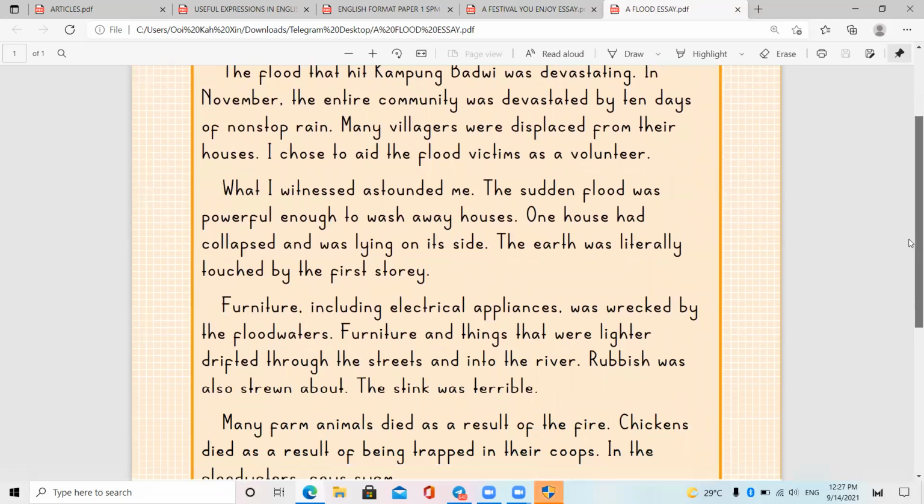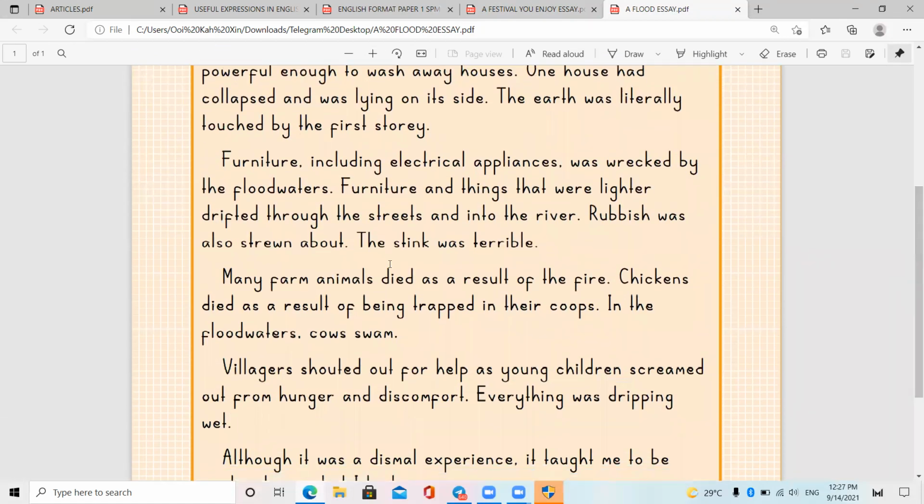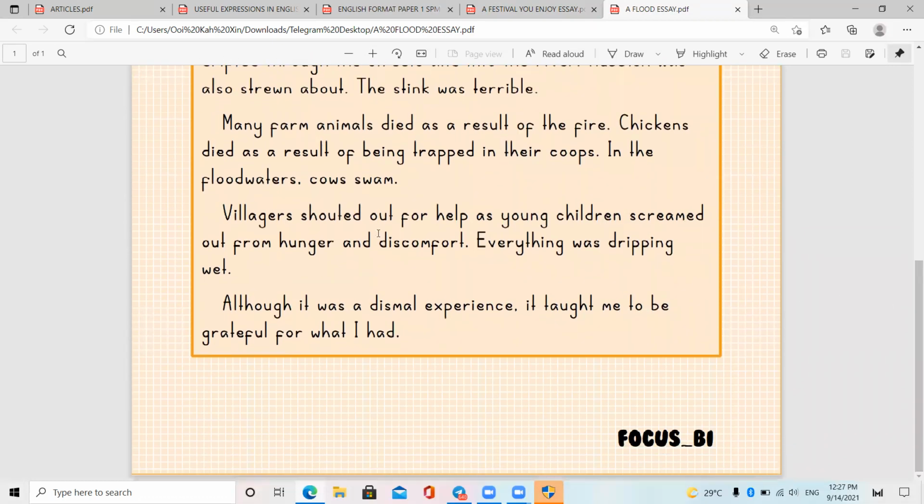First-story furniture, including electrical appliances, was wrecked by floodwaters. Furniture and things that were lighter drifted through the street and into the river. Rubbish was also strewn about. The stink was terrible. Many farm animals died as a result of the flood. Chickens died as a result of being trapped in their coops in the floodwaters. Cows swam, and villagers shouted out as younger children screamed out from hunger and discomfort. Everything was terribly bad, although it was a dismal experience, it taught me to be grateful for what I had.